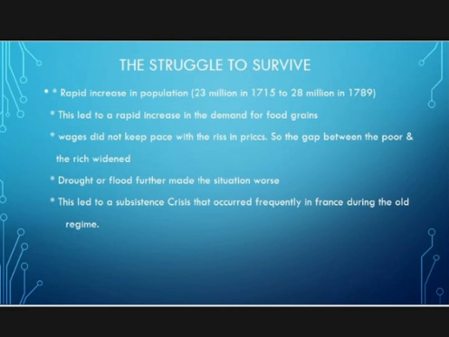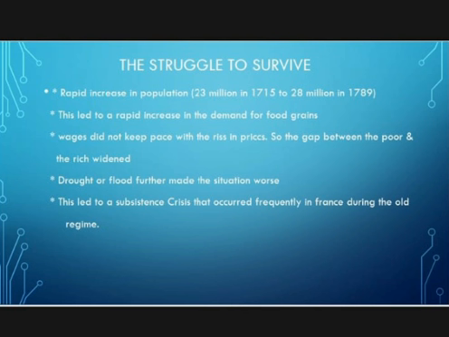So the gap between the poor and the rich widened. That means the poor became poorer and the rich became richer. Things became worse whenever drought or hail reduced the harvest.